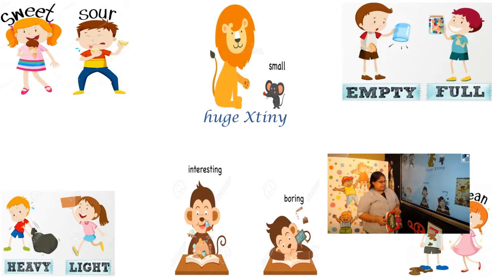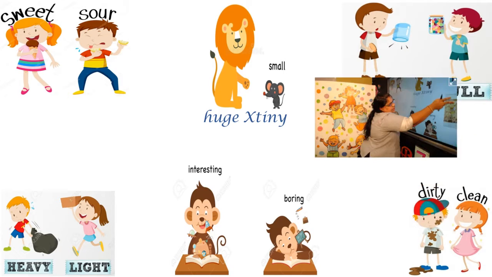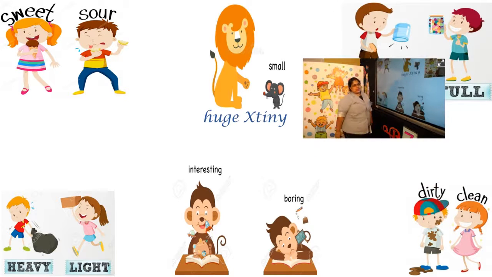Look here, you can see two monkeys, right? One is reading something very interesting. So what is the opposite of interesting? When some topic is not interesting for you, what will you say? This word is common with you, right? Boring, right? So the opposite of interesting is boring. Look at the two children. Look at that dress. The boy's dress is dirty. Look at the girl's dress. It is very clean, right? So opposite of dirty is clean.